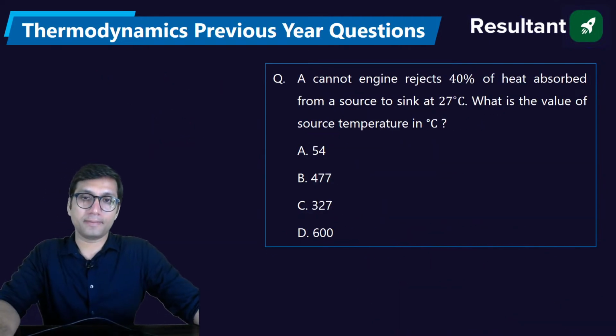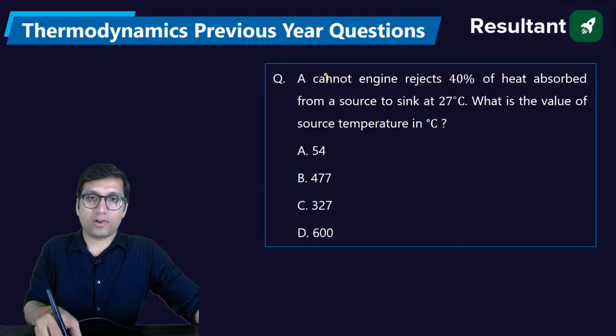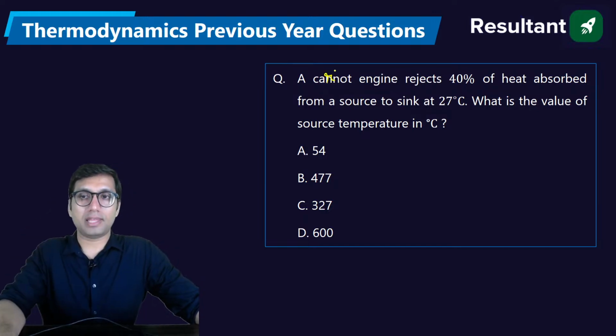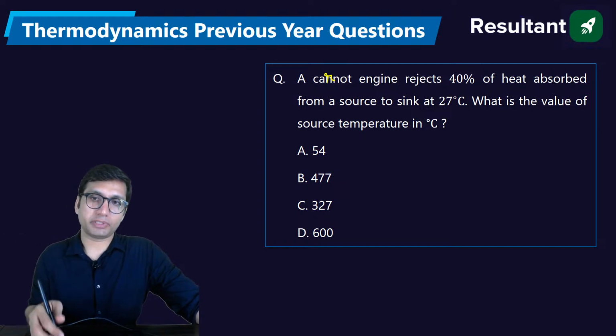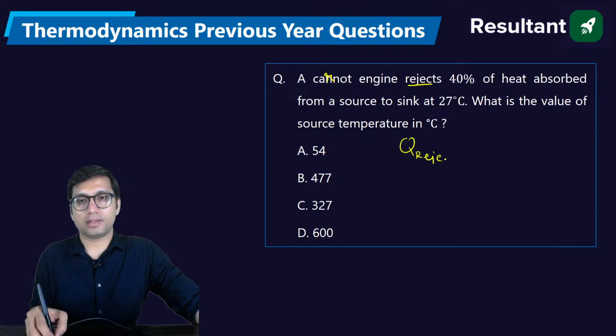Tell me. Next: a Carnot engine, not cannot, it is Carnot engine, rejects 40% of the heat absorbed from a source to a sink at 27 degrees Celsius. What is the value of the source temperature in degrees Celsius? See, these are very simple questions, but they are all previous year questions. I think they are not tough. You can easily attempt and solve the question. How much heat is getting rejected by the Carnot engine? It rejects 40% of heat absorbed. Clear?